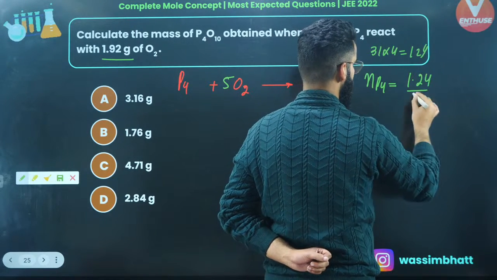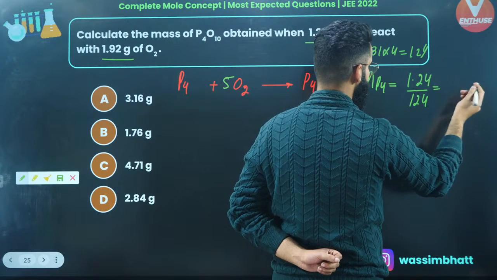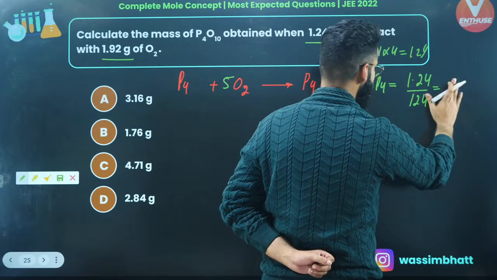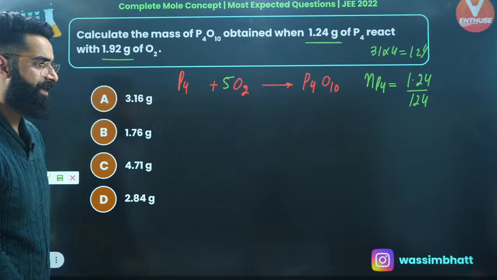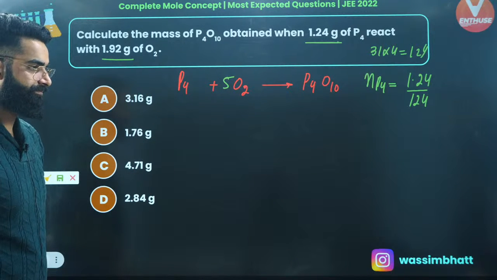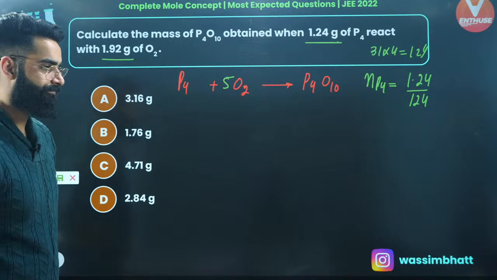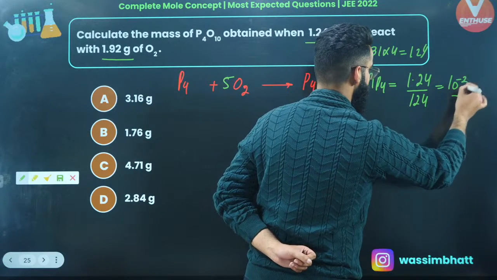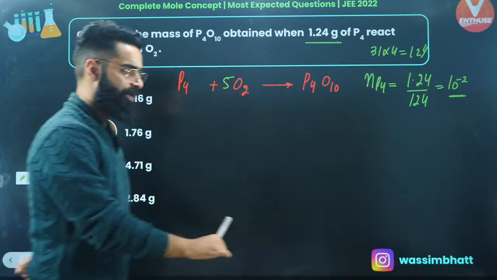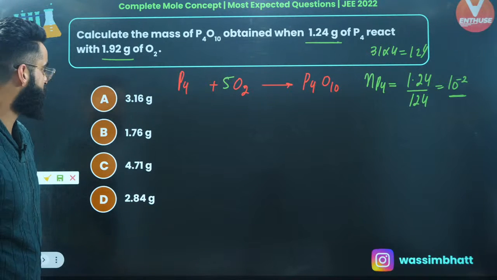It's going to be 124. The value comes out to be how much? Let's write it as 10 raised to minus 2. Is it clear? So basically, these are the number of moles of P4 which are given to me as per the question.